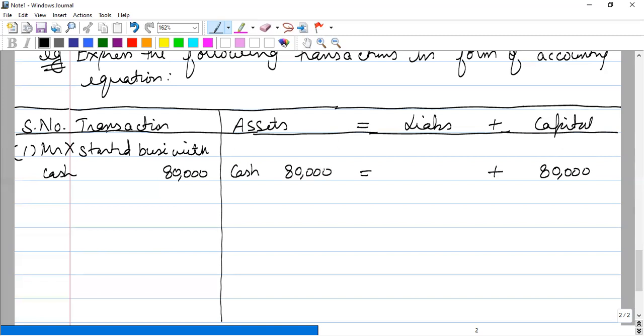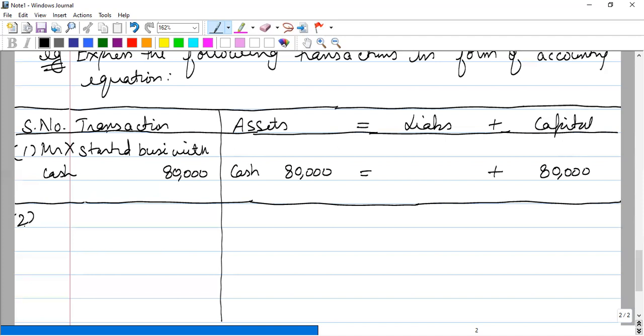What are the assets? Assets are the physical things or objects which have money value. Cash has money value, and these help in generating future cash flows in the business. So this cash will be used in generating further cash. Therefore, one asset, cash, will come and our capital of 80,000 will be generated from the first transaction. All right. Now, let us see our second transaction.